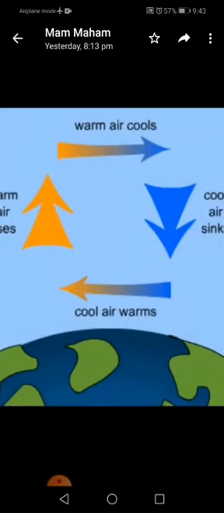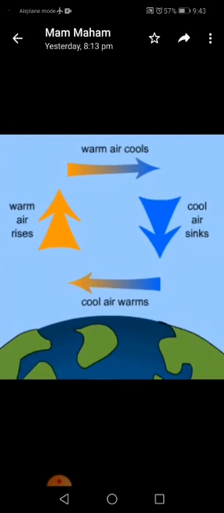This sets up convection in air. Is that clear? Now this is a very clear diagram of the movement of the warm and the cold air. Cool air warms, and when it gets warm, it rises, and when the warm air cools, it moves towards the earth. Is that clear?